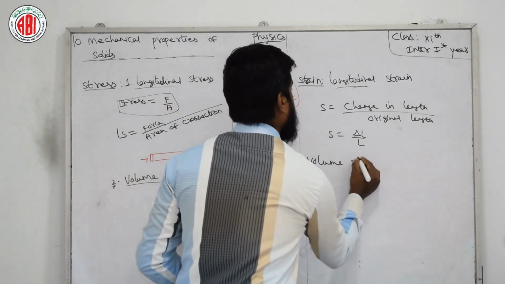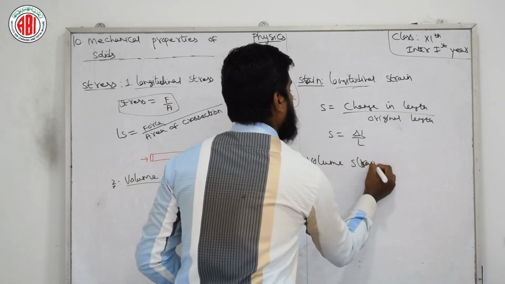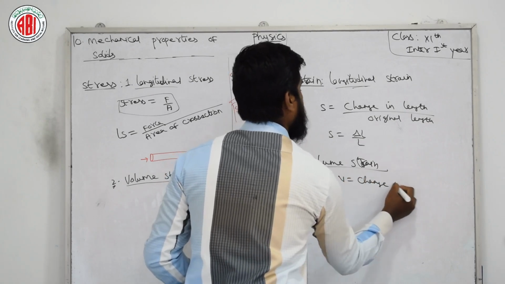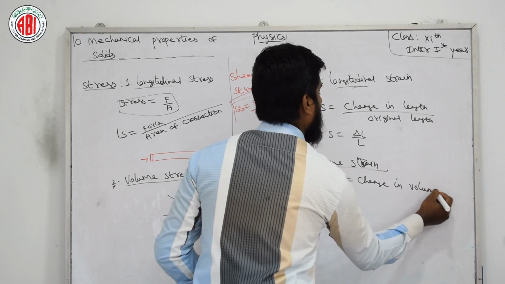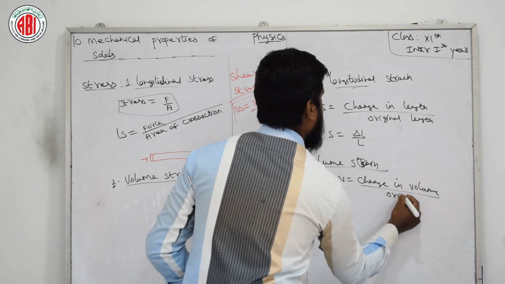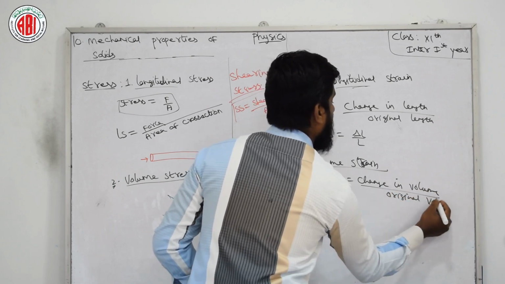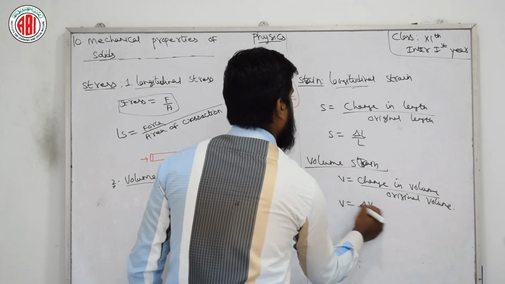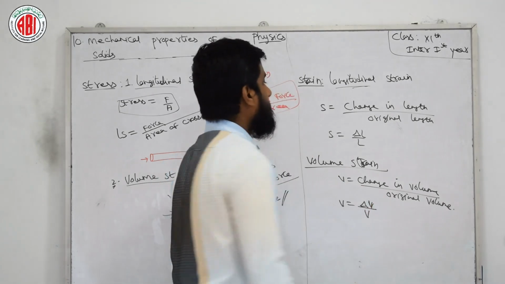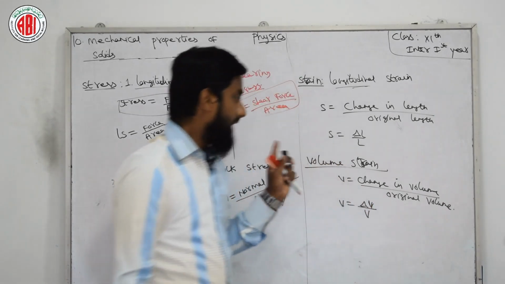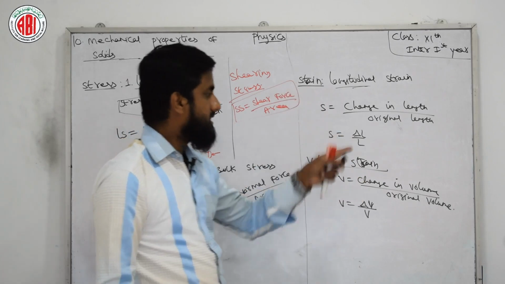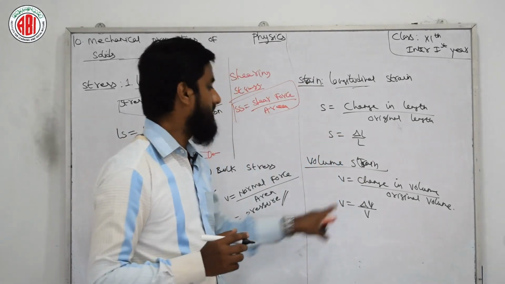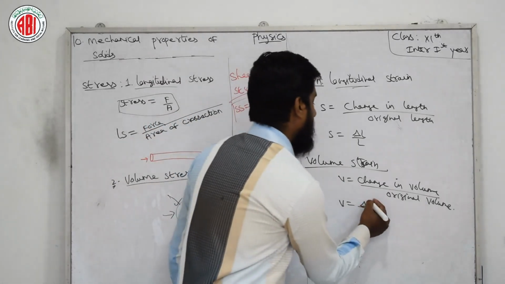And for volume strain, same here also: change in volume by original volume. So we can say V is equal to delta V by V. This is also defined as: the volume strain is defined as the change in volume by original volume, that is V is equal to delta V by V.